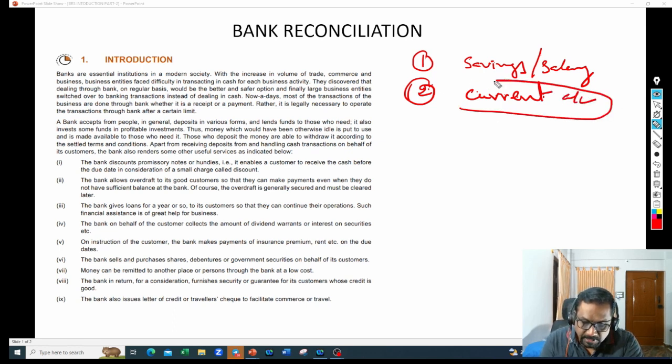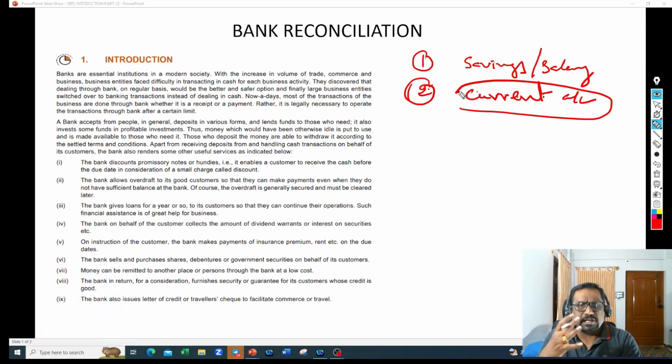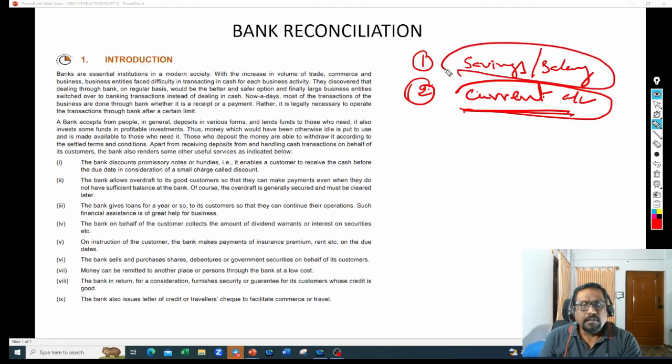Basically, these current accounts are a facility being given to the businessmen, because business people keep interacting with the bankers for several transactions on a daily basis, right? They keep depositing, they keep withdrawing, so many transactions they do on a daily basis. That is the reason current account is the preference for business people, because the transaction flow will be huge for them. For salaried people, savings account will always be the preference.